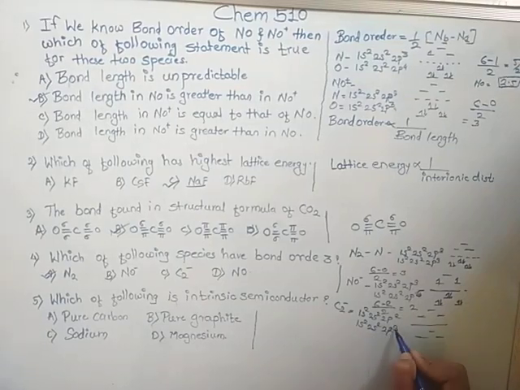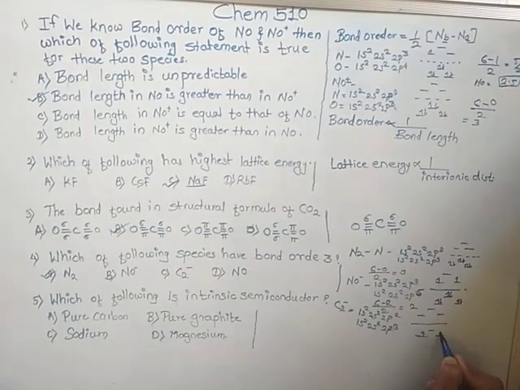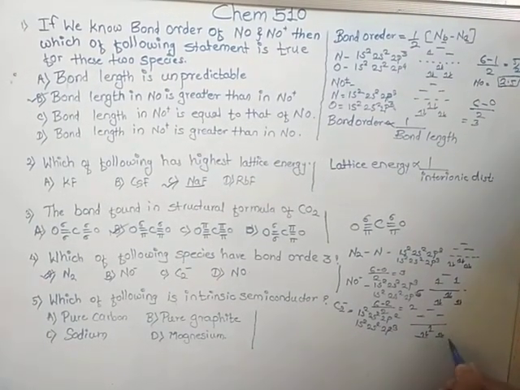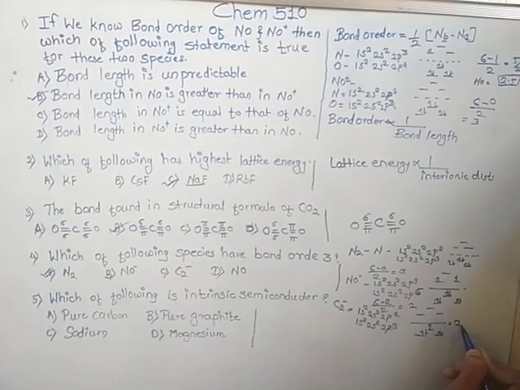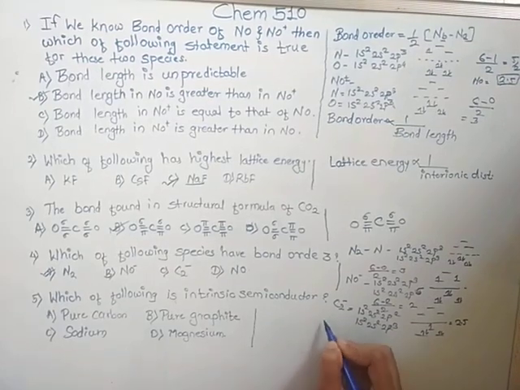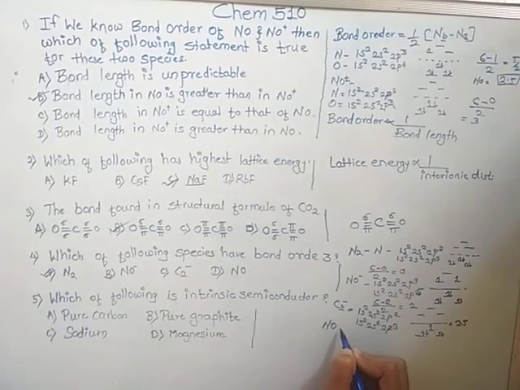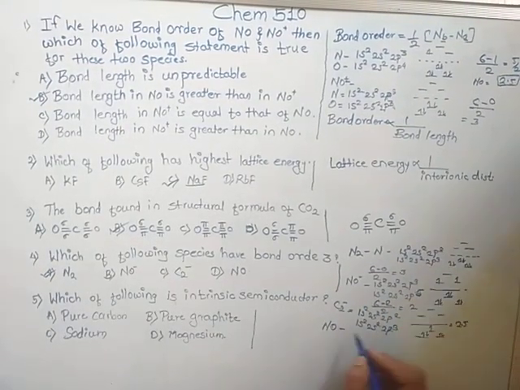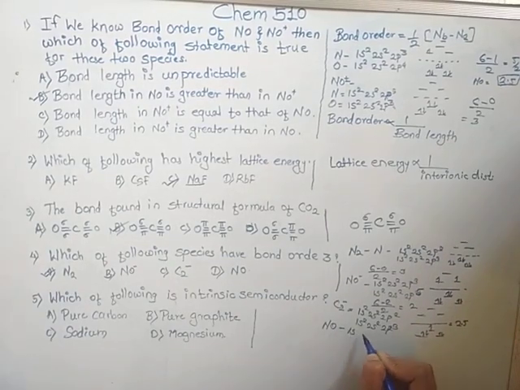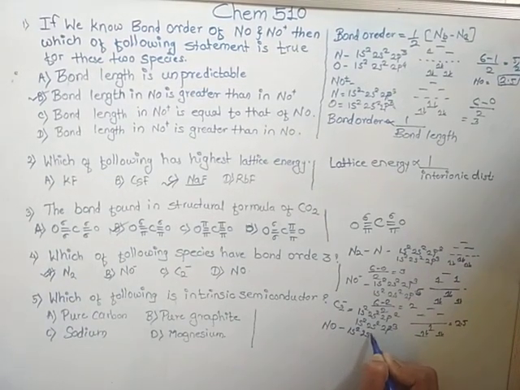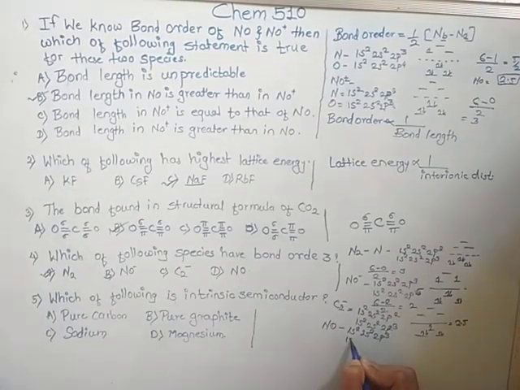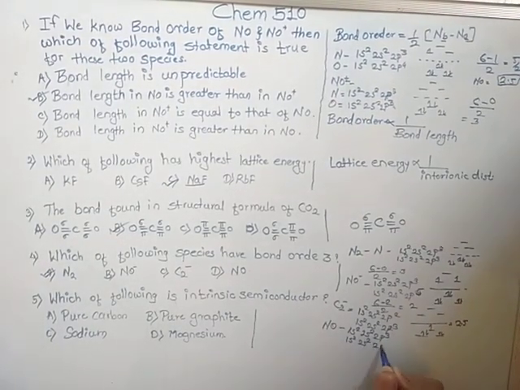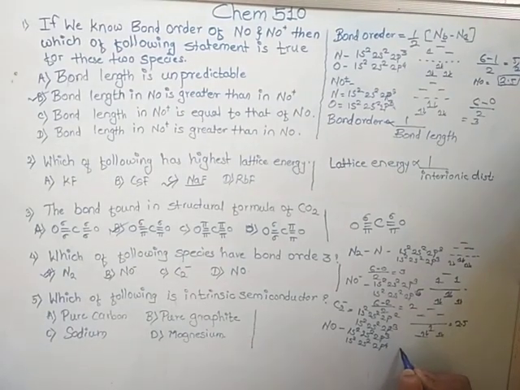Now 3 plus 2, 5. 1, 2, 3, 4, 5. 5 divided by 2 is equal to 2.5. And NO: nitrogen has atomic number 7, 1s2, 2s2, 2p3, and oxygen has 8, 1s2, 2s2, 2p4. 4 plus 3, 7.